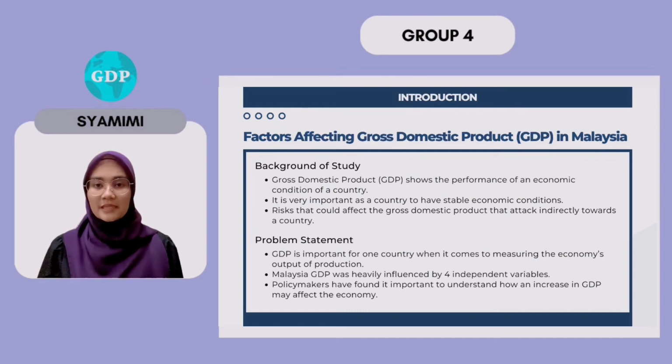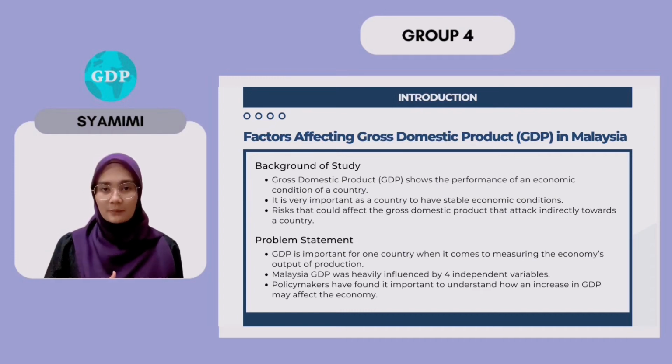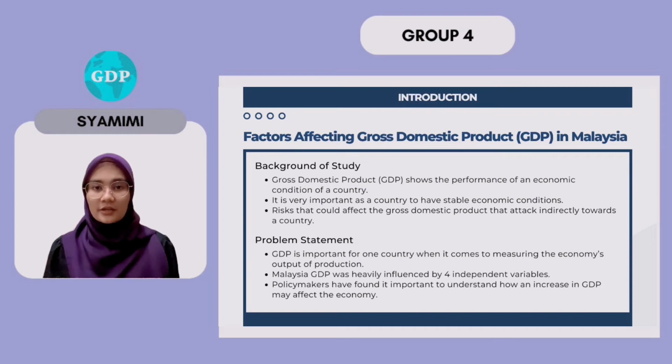Then for the problem statement, Malaysia's central bank lowered its 2022 growth prediction to 5.3% to 6.3%. Economists studied GDP growth for decades. People profit when GDP grows. GDP influences the country's economic distribution, cost of living, and environmental impact.